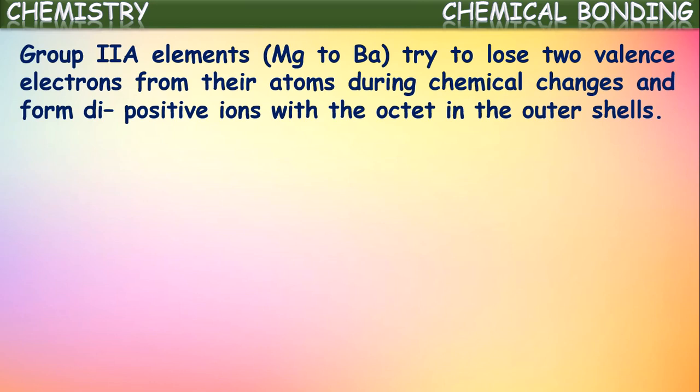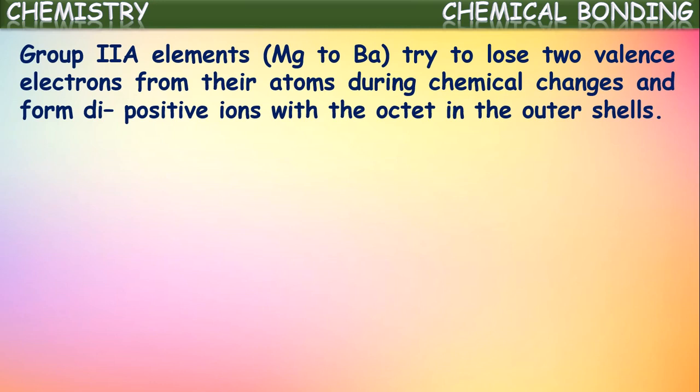Not only magnesium, in this way group 2A elements try to lose 2 electrons from the valency shell of their atoms during chemical changes, and they form dipositive ions with the octet in the outermost shells. In that way, by losing 2 electrons, they get an octet configuration in their outermost shells. That means the nearest noble gas configuration.